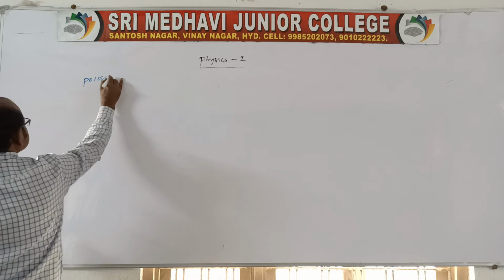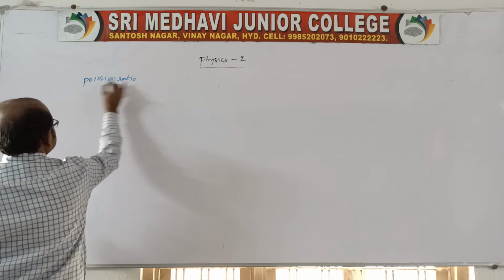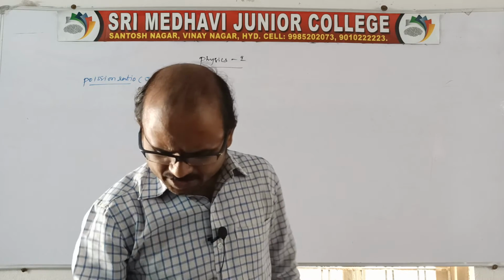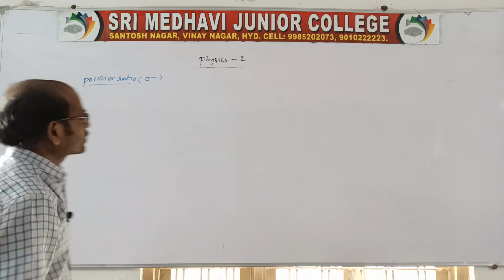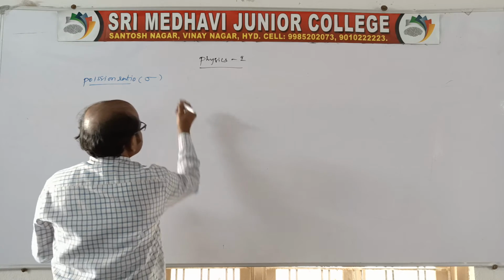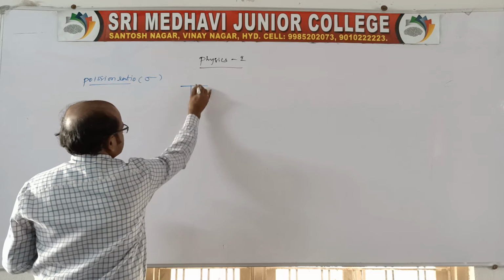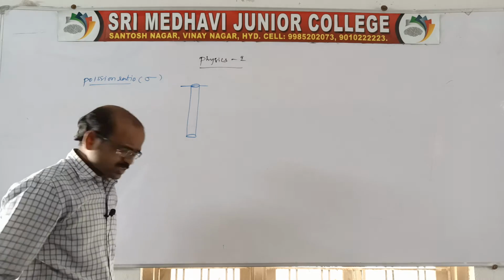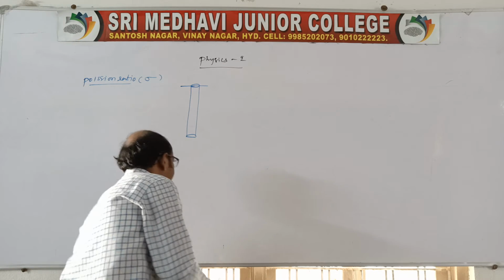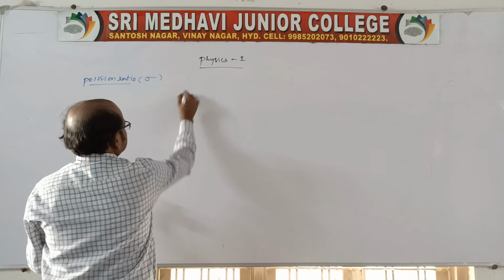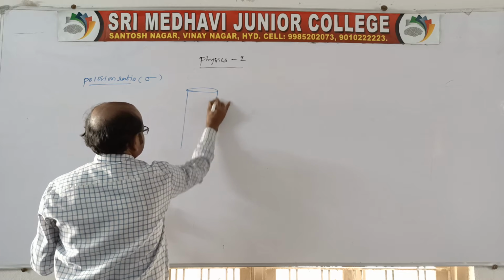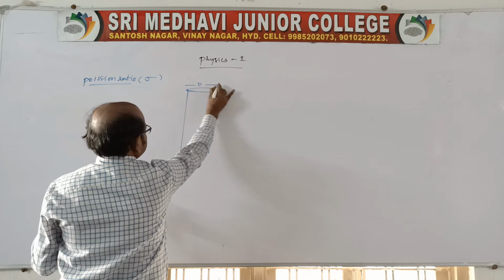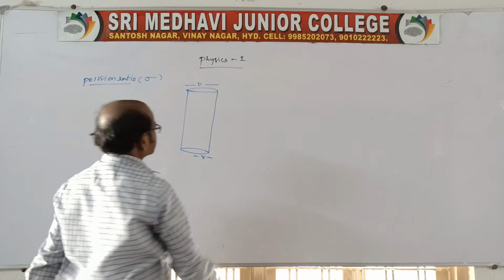See, Poisson's ratio, sigma we can say. So what is this? Poisson's ratio, suppose we can define it like this. Let us take one material, a wire, or else you can take a big one. See, there is a wire which is suspended freely like this. Clear? And the diameter of the wire is D and the radius of the wire is R.